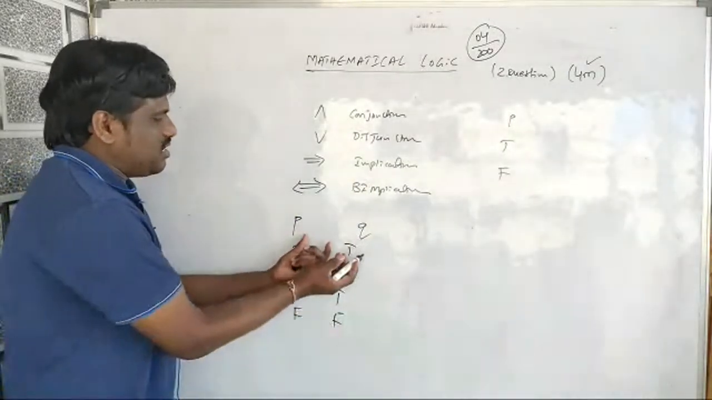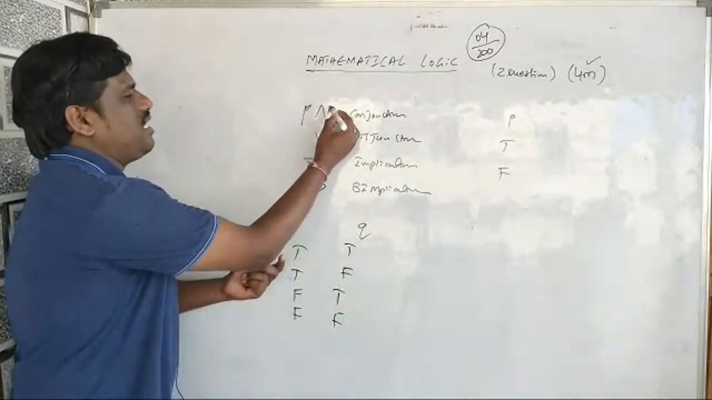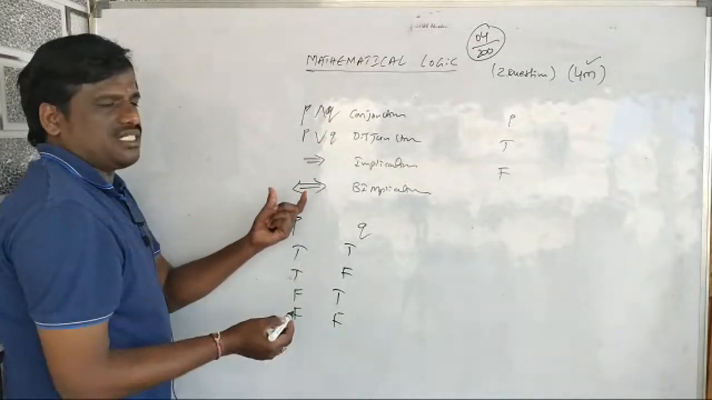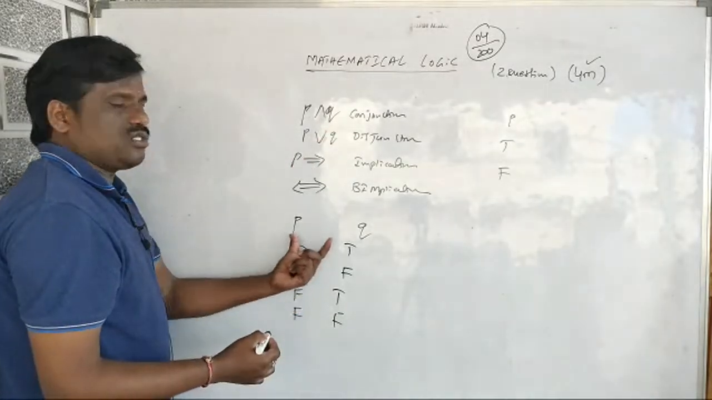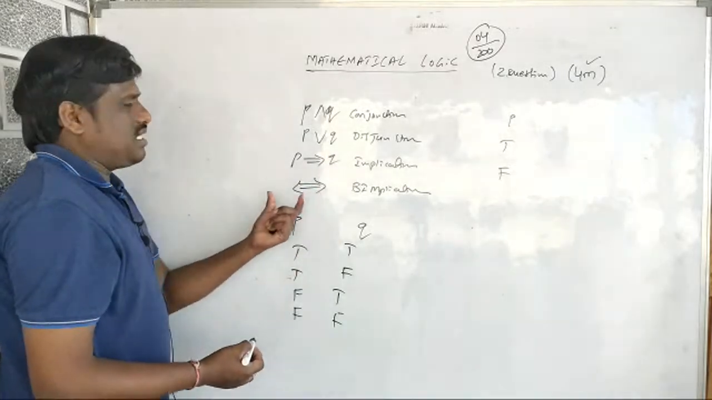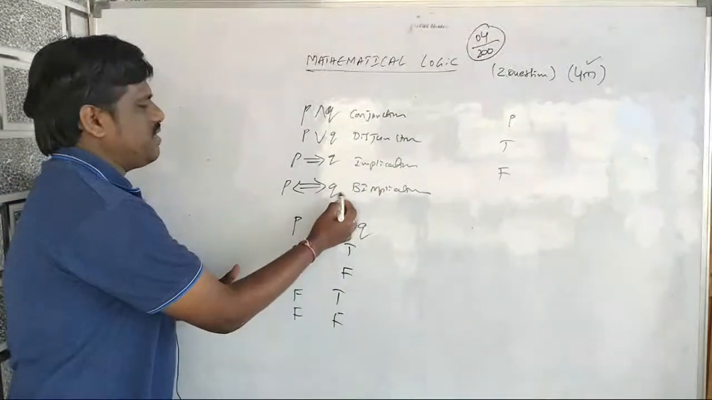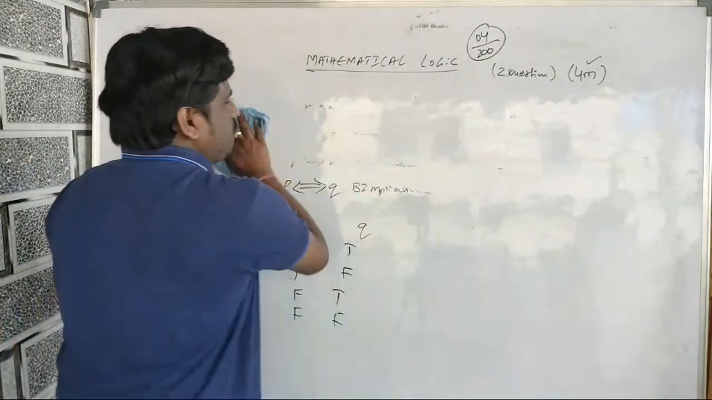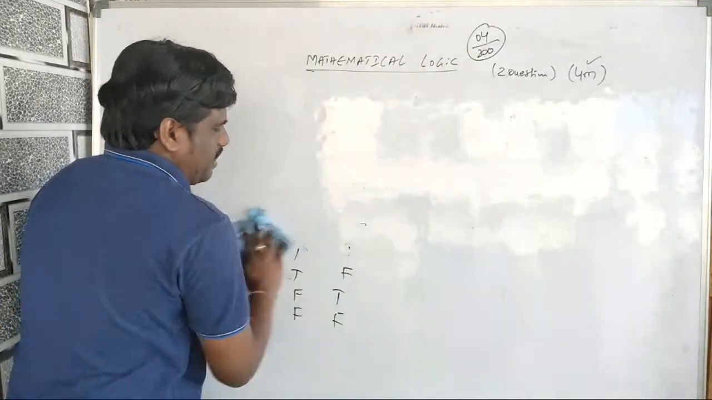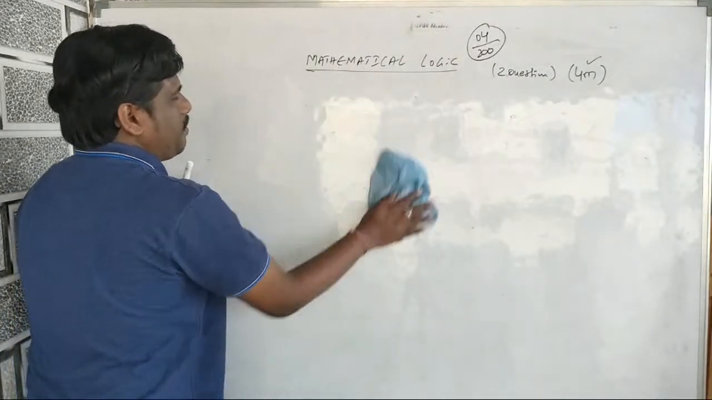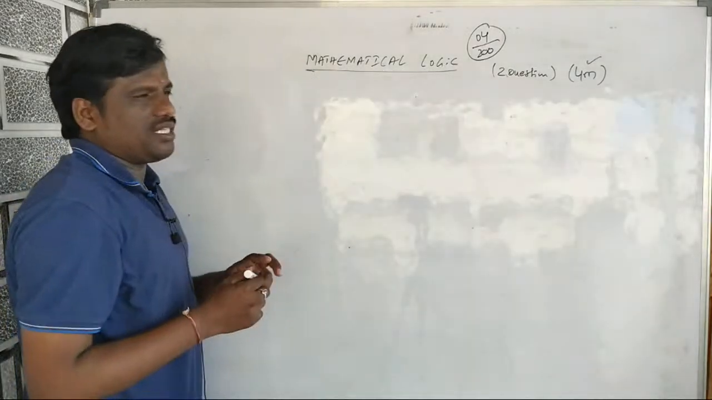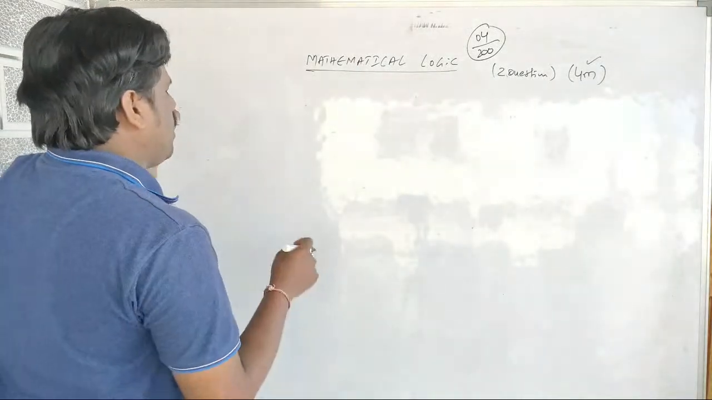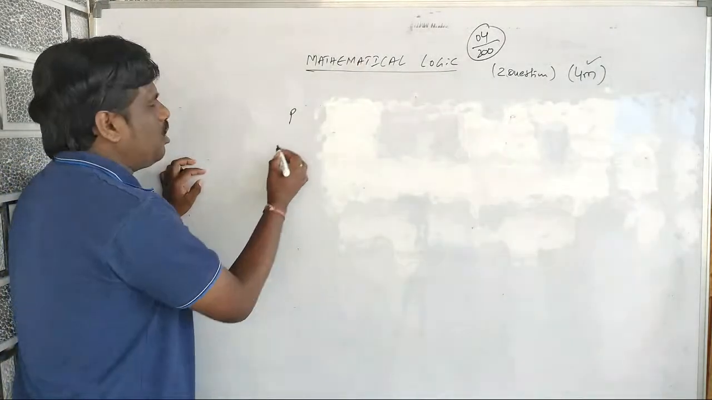If I connect these 2 statements with AND, that is called conjunction. If I connect them with OR, it is called disjunction. If I connect them with implies, it is called implication. If I connect them with by-implies, it is called by-implication. Now let me explain. I am going to explain quickly all the key points of this chapter, then I will start some previous year questions of MHCET.